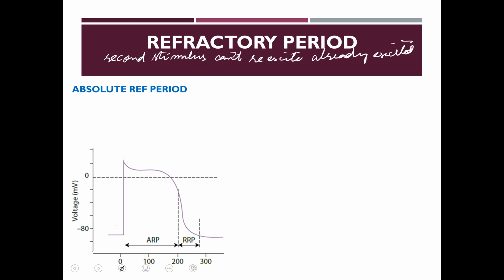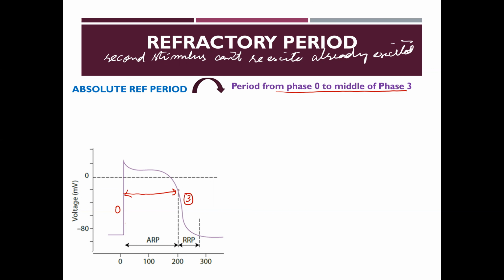The absolute refractory period starts from phase 0 to the middle of phase 3.